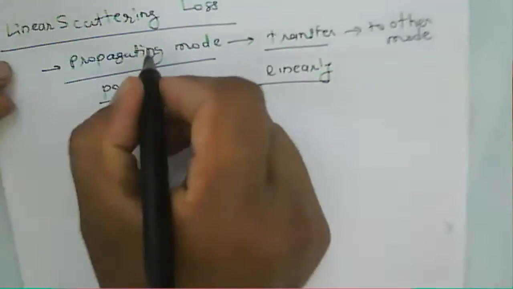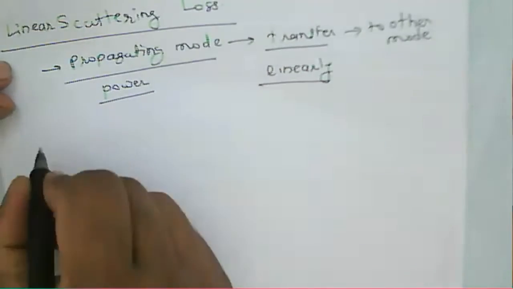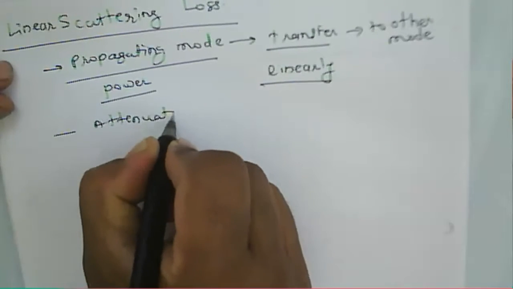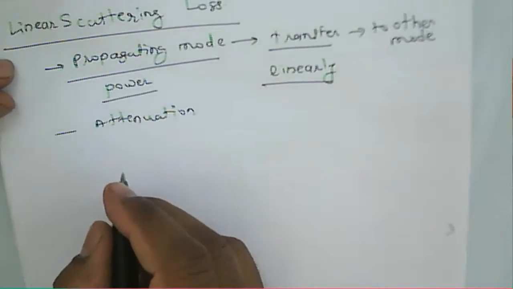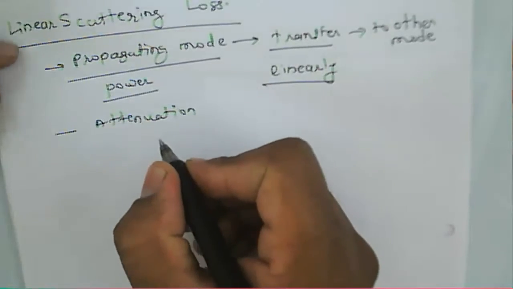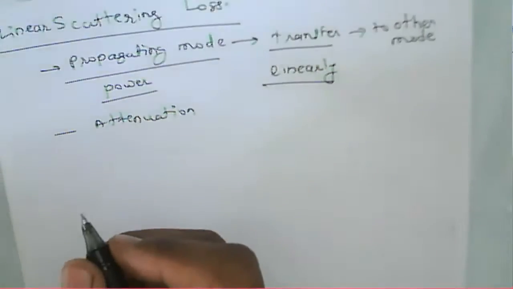Because of this transferring of the power, there will be attenuation, meaning there will be a loss. The signal gets attenuated because of transmitting the signal from one mode to another mode.